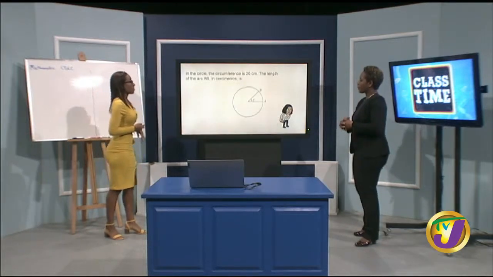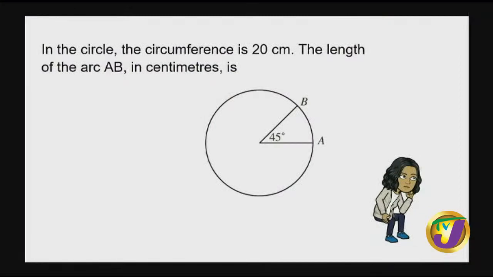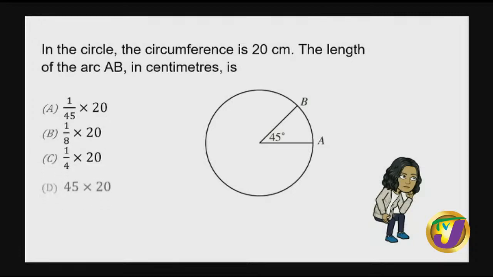All right, so here we have another question. In the circle, the circumference is 20 centimeters. The length of the arc AB in centimeters is, and we're asked to find this. So again, we need to know some information. So what is the information that we need to know? The word circumference is really just a unique name for the perimeter of the circle.